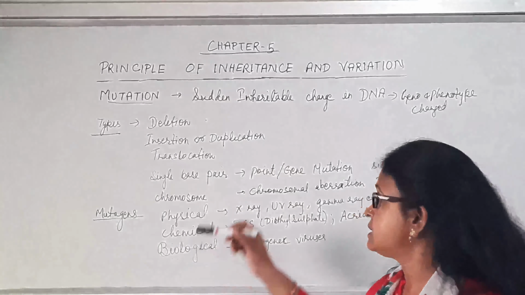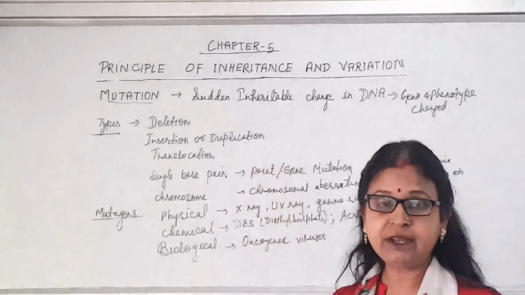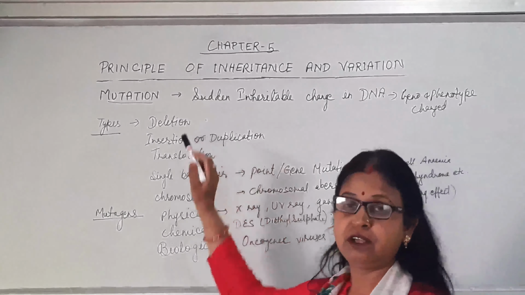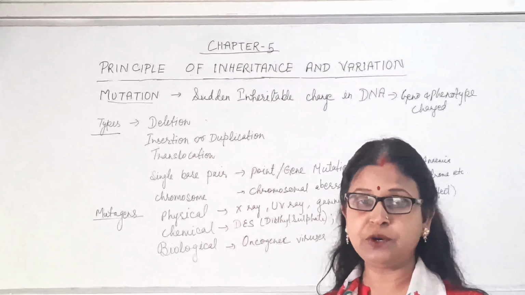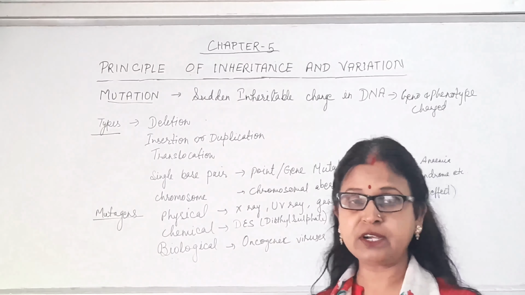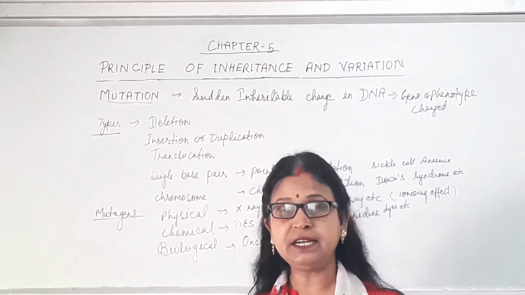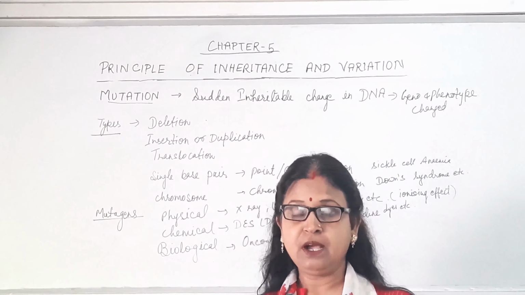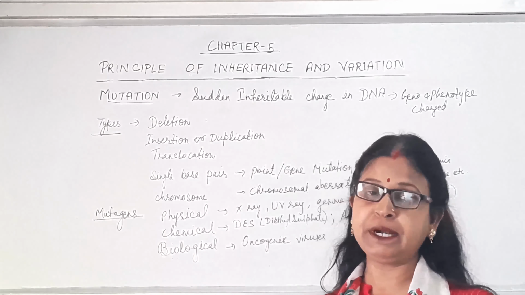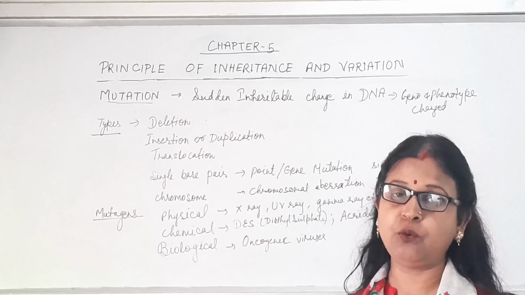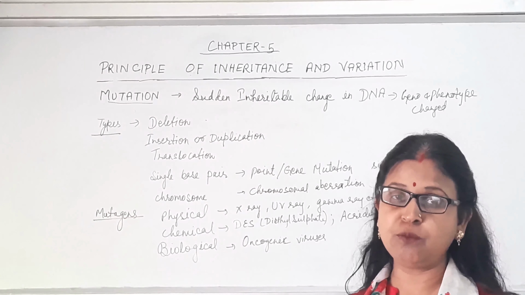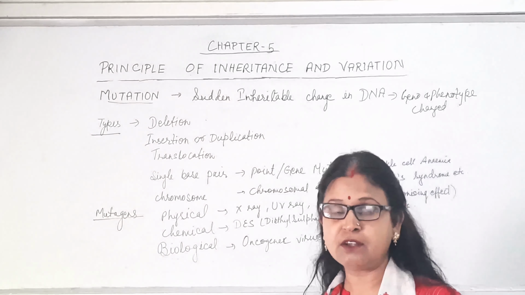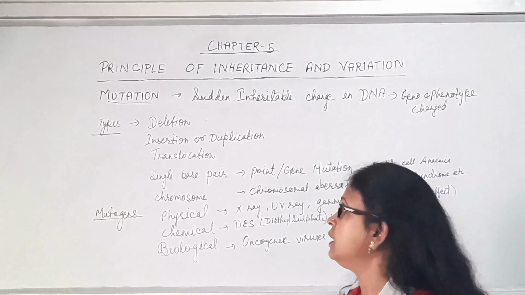Now, types of mutation. Mutation is of various types. Some are here, that is deletion. When a single nucleotide is deleted or a chromosome is deleted, then it is known as deletion type, or the disappearance of that particular segment of DNA or a whole set of chromosomes, or a single chromosome of the homologous pair.